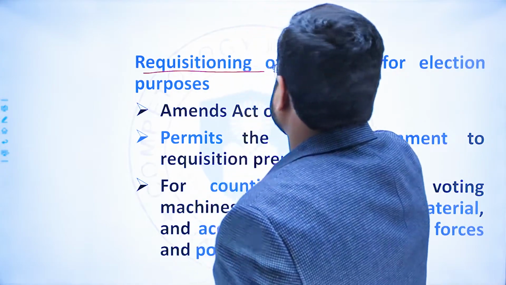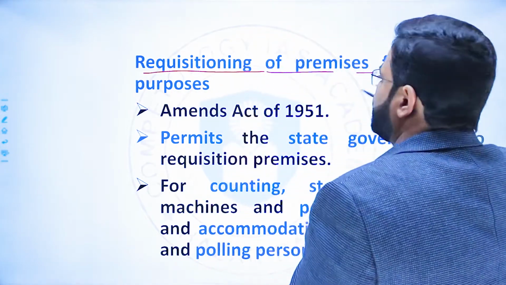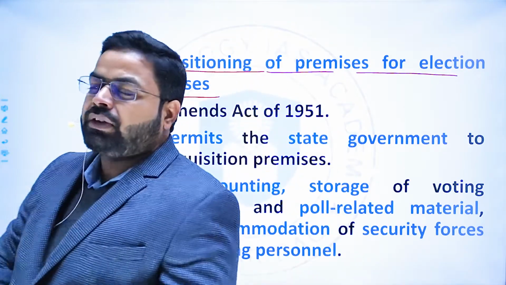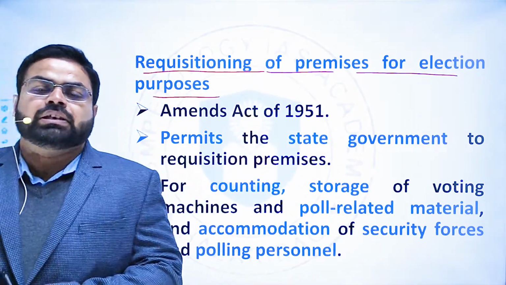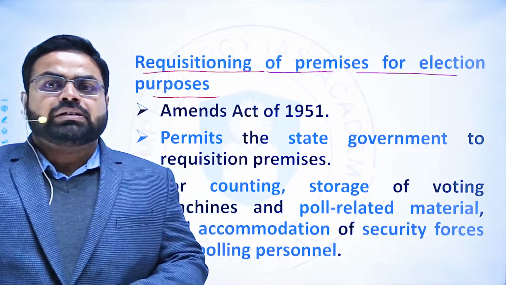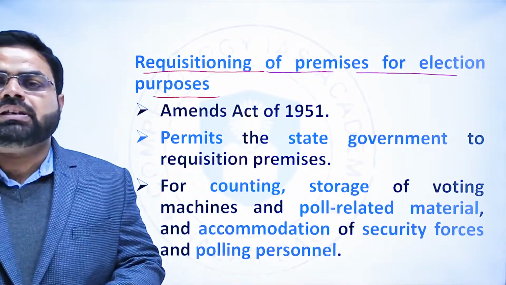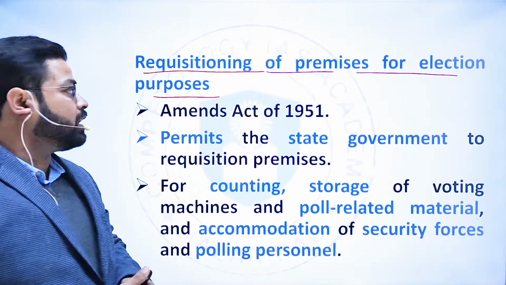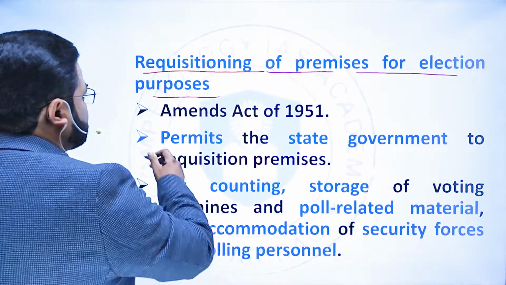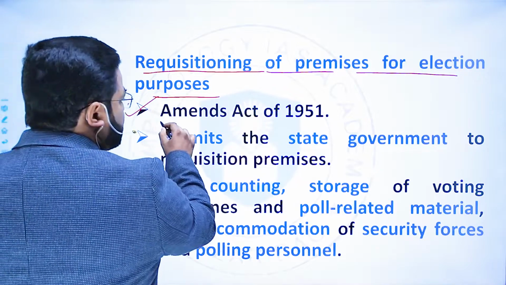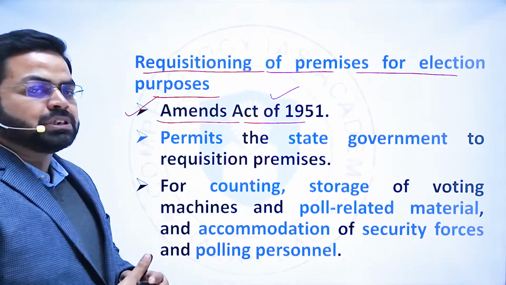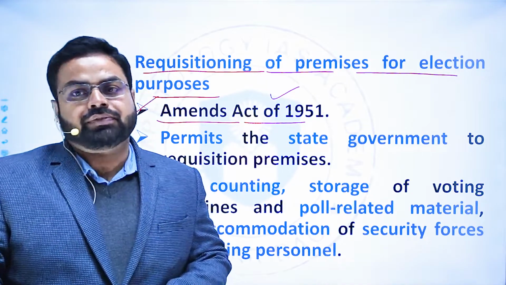Now, requisitioning of premises for election purposes. During the conduct of election, the state government requires various facilities to successfully complete the election, and it requires several premises. This comes under the Representation of People Act 1951.